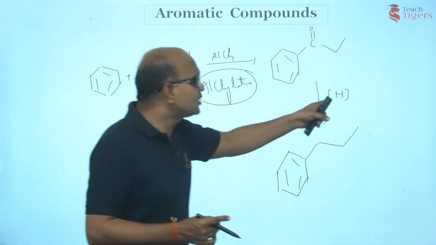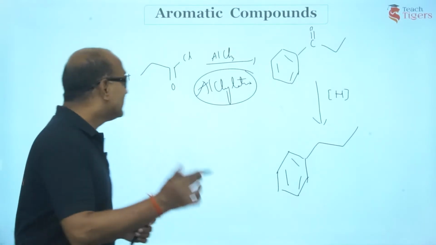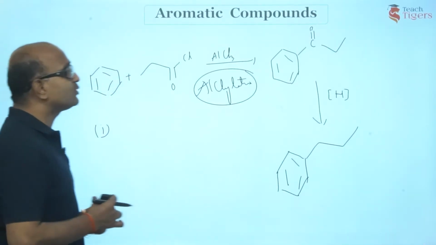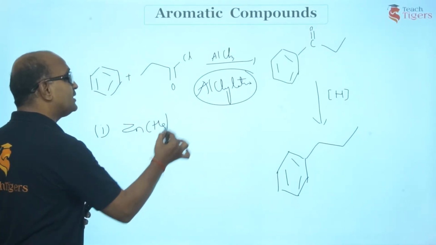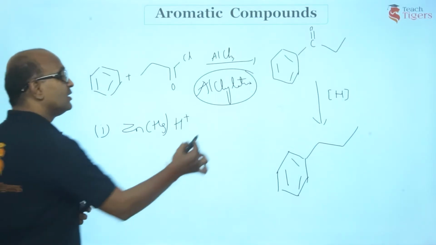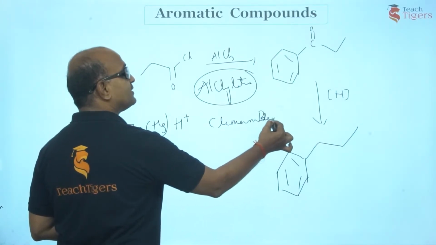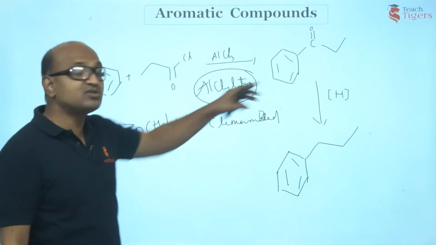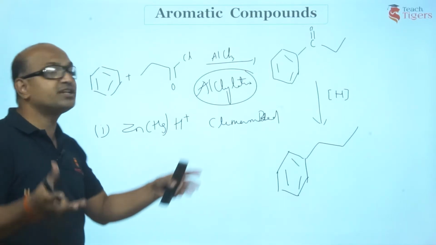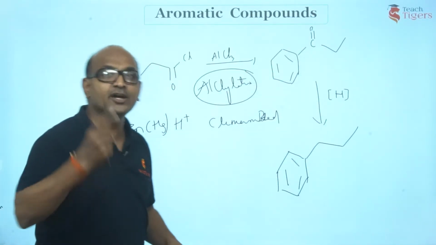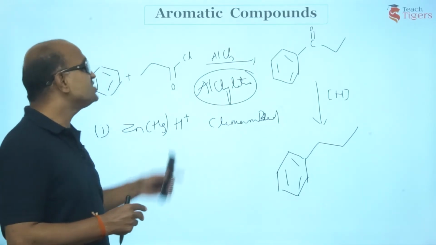By the way, what could you use to carry out this reduction here? You'll come to know in the chapter on aldehydes and ketones about this. We can go for zinc amalgam in concentrated HCl. We call this Clemmensen reduction. What is Clemmensen reduction? Reduction of carbonyl compounds in the presence of amalgamated zinc in concentrated HCl. Zinc reacts with acid to produce hydrogen, right? So this will carry out the reduction, resulting in an alkane, a hydrocarbon. So this is one, Clemmensen reduction.